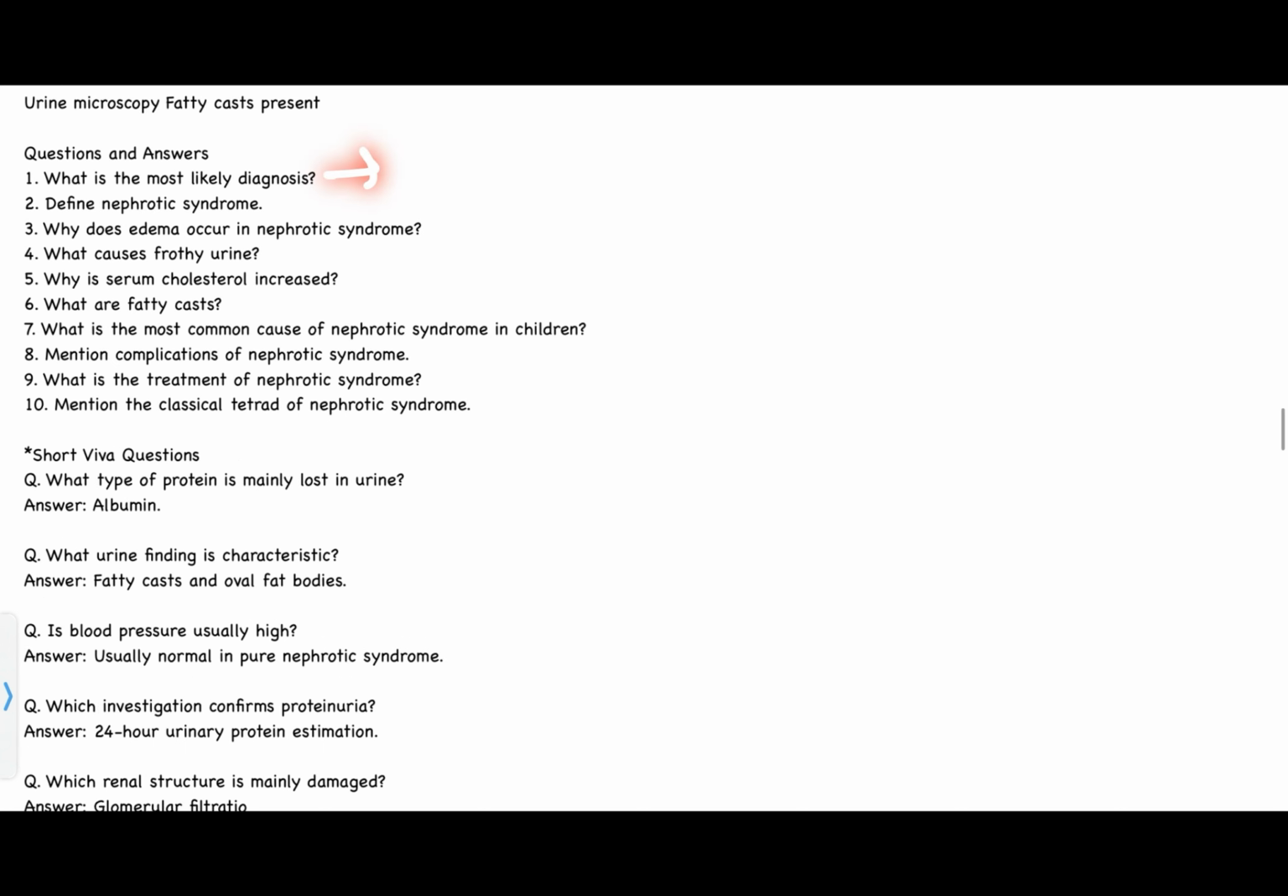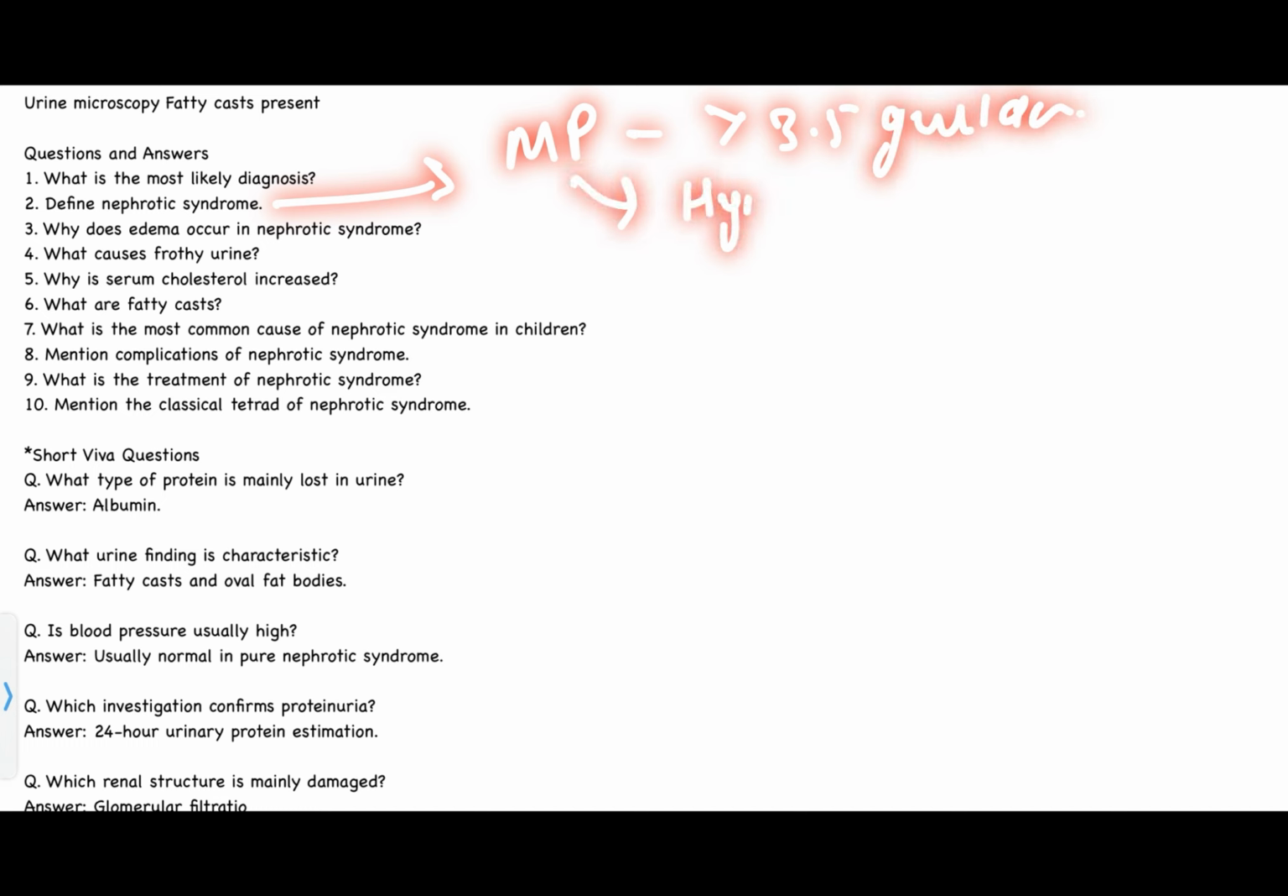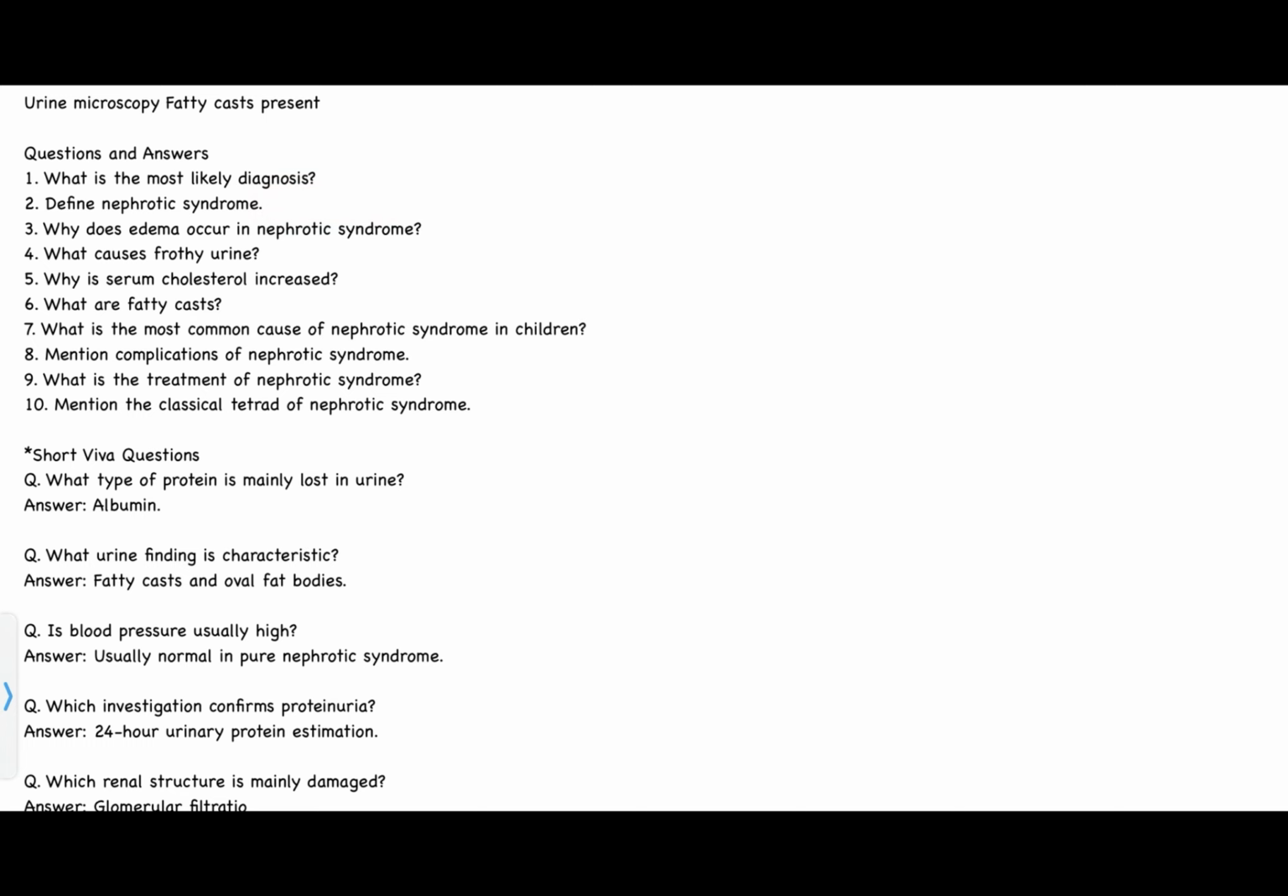Okay, so now we'll see the questions on the case. What is the most likely diagnosis? It is nephrotic syndrome. So what is nephrotic syndrome? It is a clinical condition characterized by massive proteinuria, in which the protein is more than 3.5 gram per day. Therefore it also has hypoalbuminemia, which is loss of the proteins.